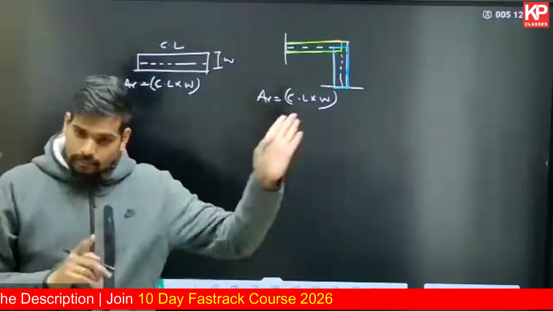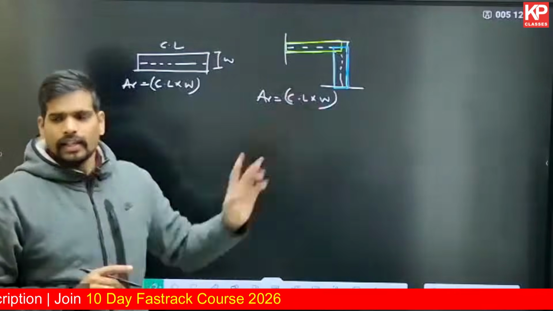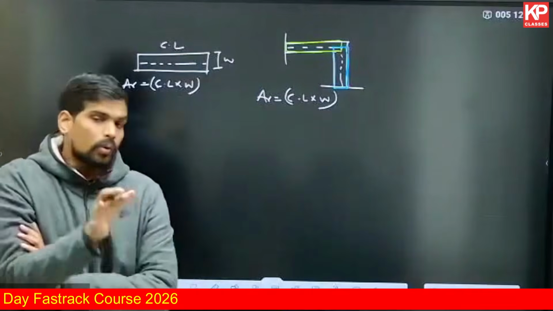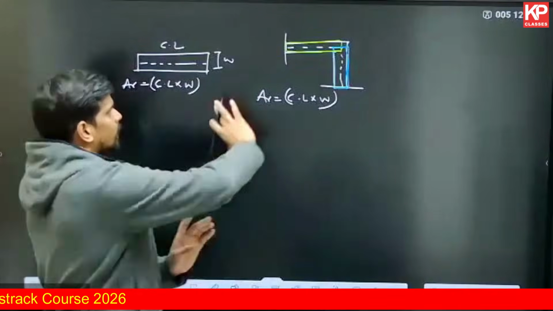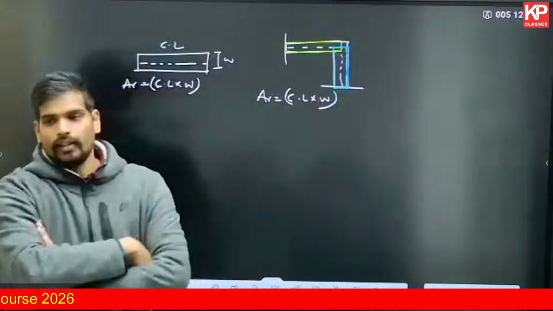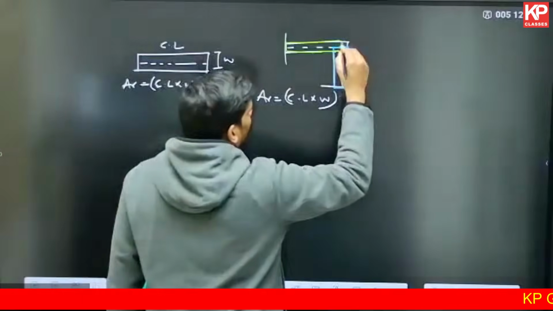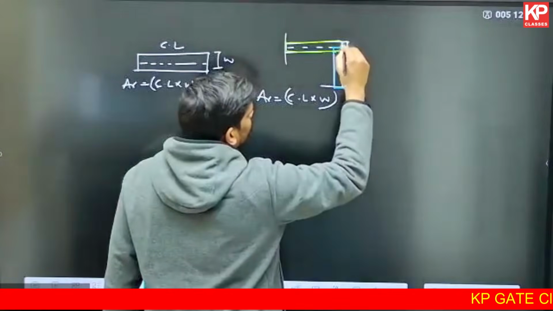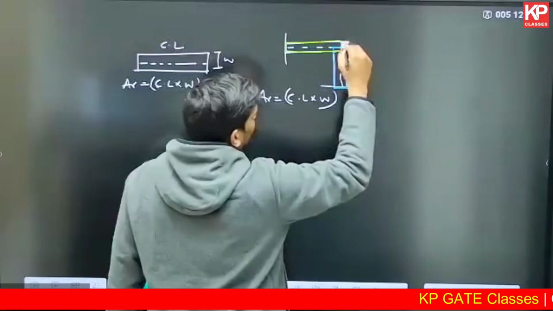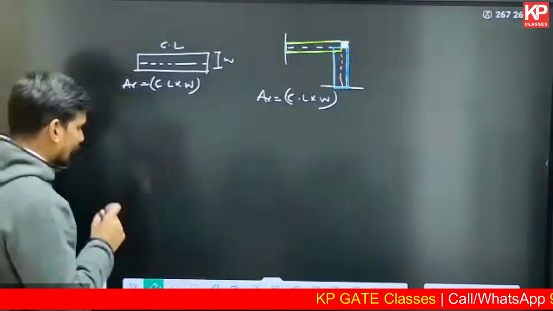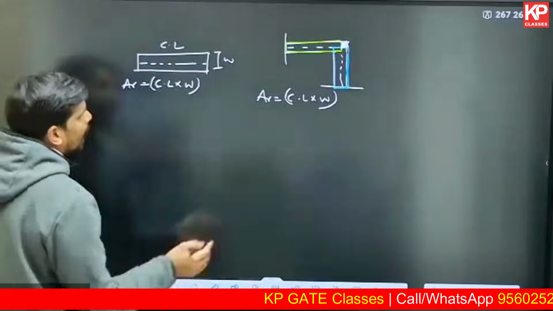The green rectangle and blue rectangle which you can see in this diagram, is it covering the entire wall? Yes or no? Both combined, both together, is it covering the complete wall which you see? Obviously no. A small portion over here is missing, actually that is not being covered, this part.